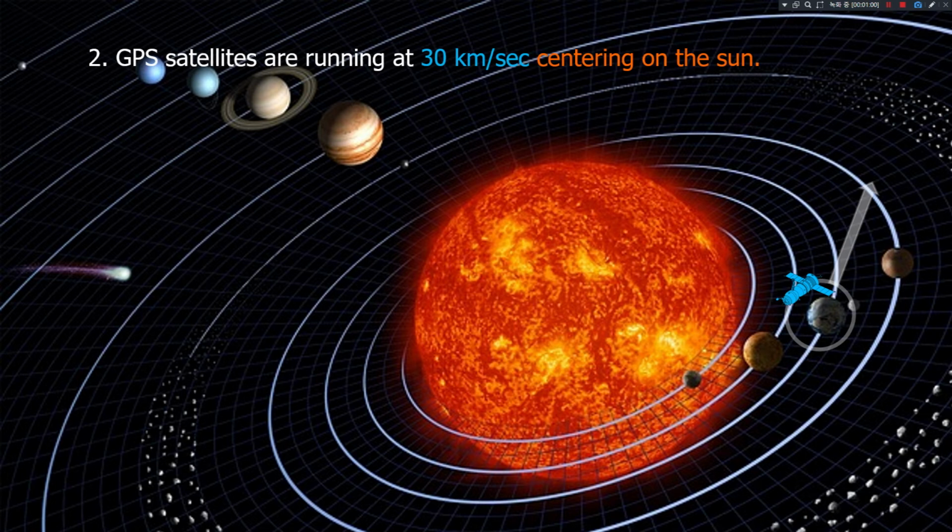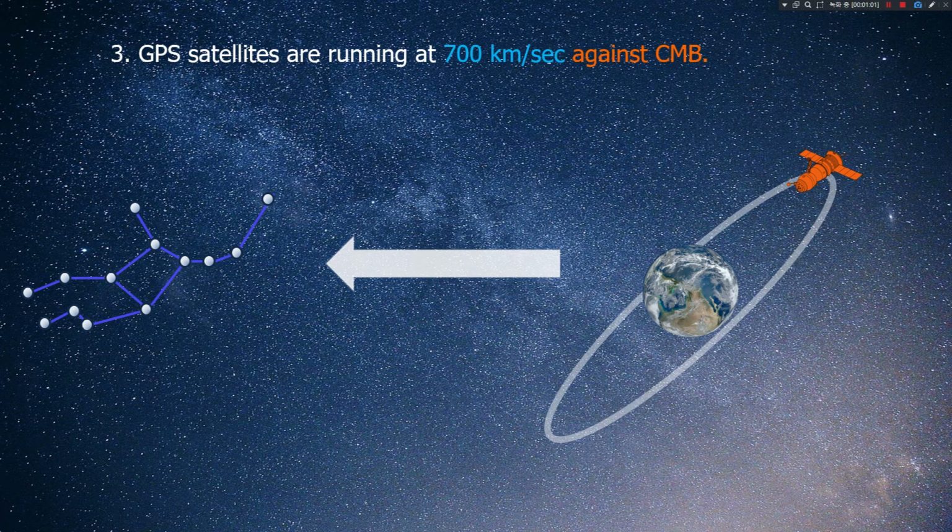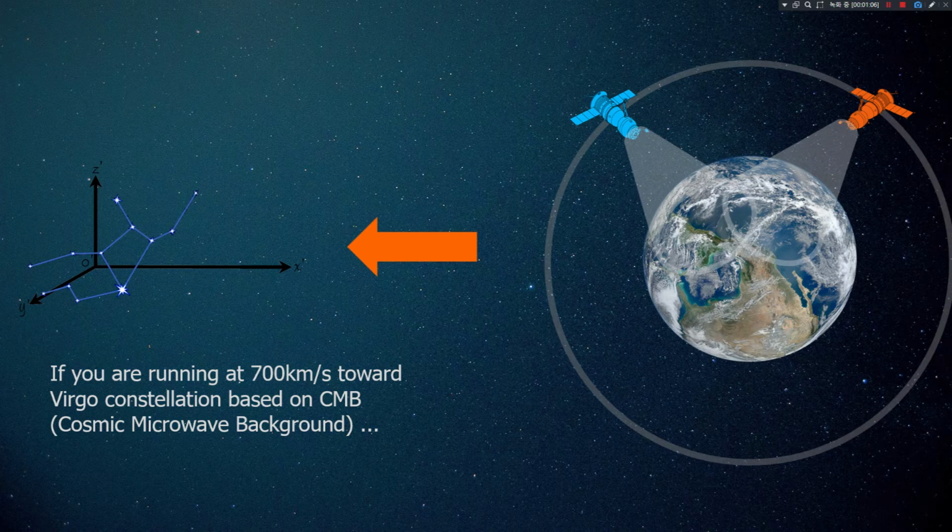Looking at GPS satellites in detail, GPS satellites run at 4 kilometers per second relative to the Earth, 30 kilometers per second relative to the Sun, and 700 kilometers per second relative to the cosmic background radiation. We need to think about this in a special relativistic way. In Japan, Masanori Sato calculated the speed of GPS satellites at 700 kilometers per second, assuming that cosmic background radiation was an absolute stationary frame.